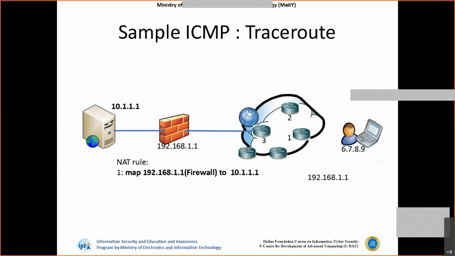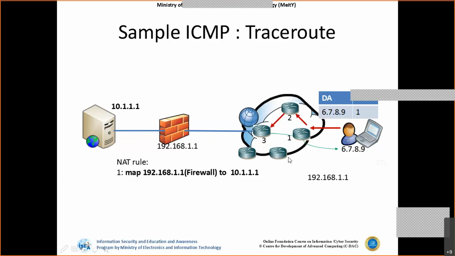In traceroute, let's say 6.7.9 wants to talk to 10.1.1. The packet will actually travel from router 1 to 2 to 3, then go to the destination machine. But when I send this communication toward the first hop, using traceroute I mention the TTL value as 1 and send it to the first router. When the packet reaches the first router, the TTL value is decremented by 1. Now, instead of 1, the TTL becomes 0.